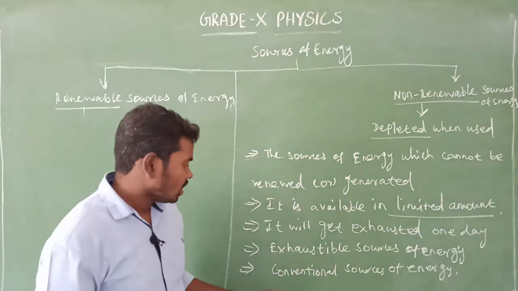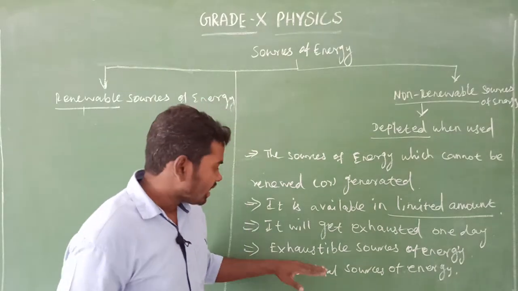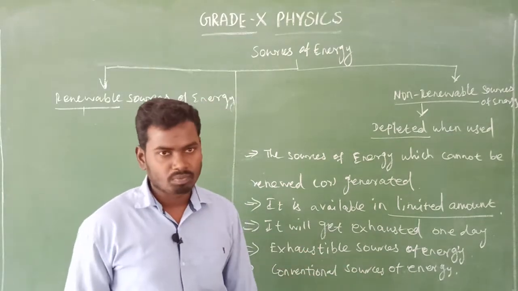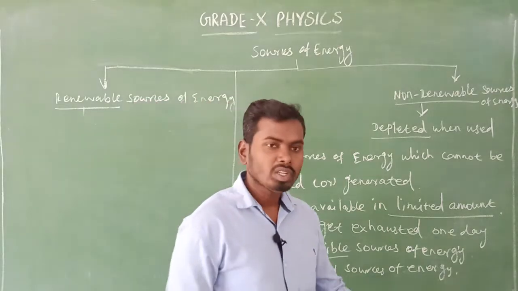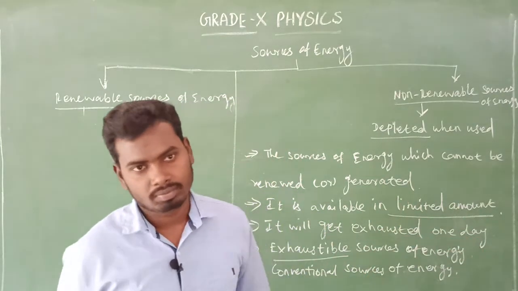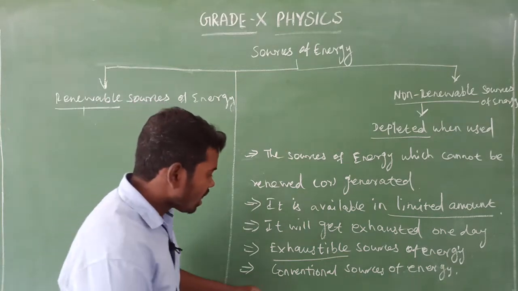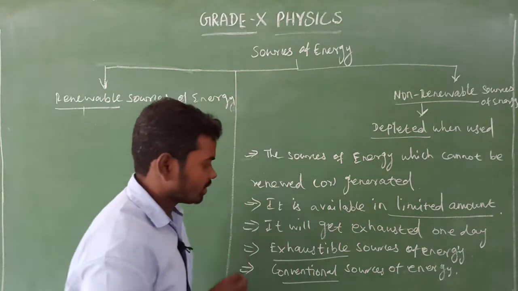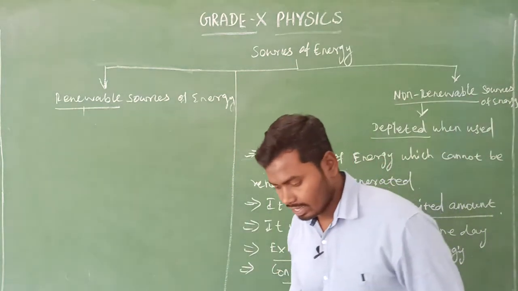Is it clear? Yes. So that is the reason why this non-renewable source of energy is also known as exhaustible source of energy. What is the word meaning exhaustible? Which means it will get destroyed completely. That is exhaustible. Non-renewable source of energy is also known as conventional sources of energy. What is that? Conventional sources of energy.